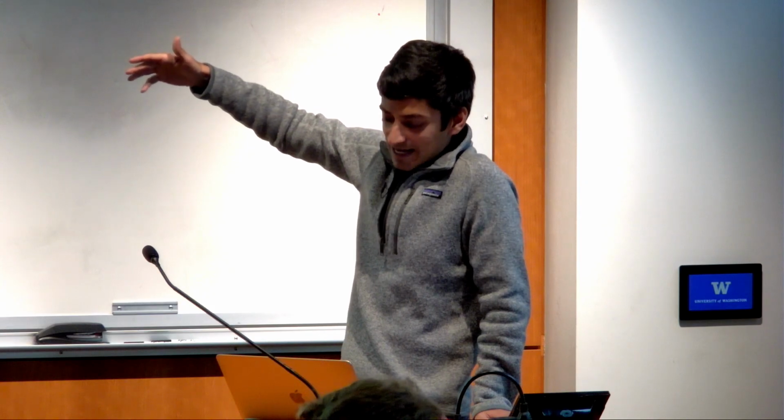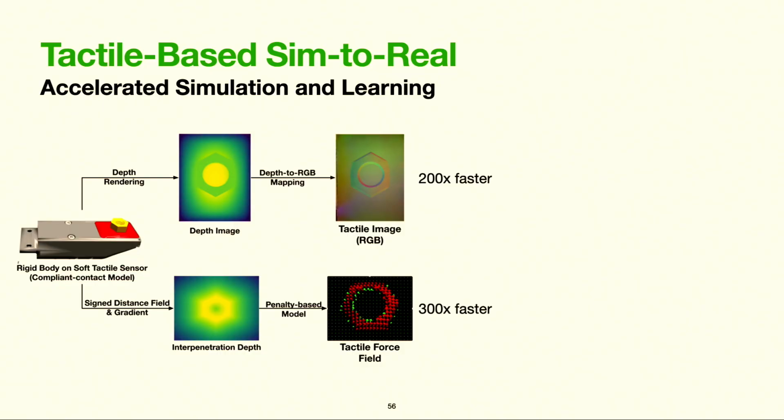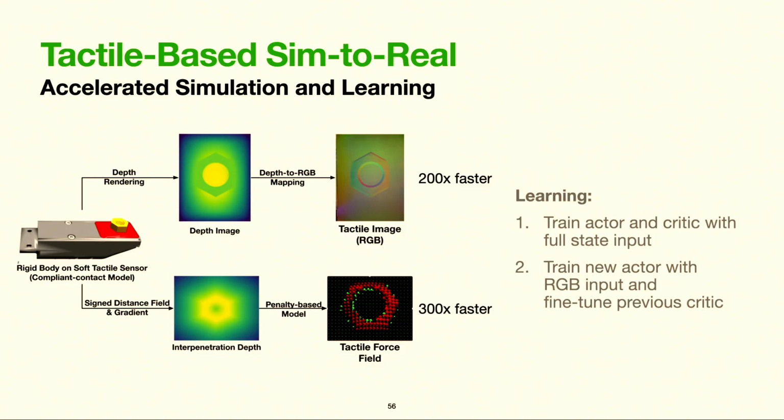In the second path, we generated an SDF of the object. We queried the SDF at a dense set of points on the sensor surface, and then used a stiffness and damping model to generate a tactile force field, which is analogous to the shear deformation field on the GelSight, although not exactly identical. We could perform these simulation and rendering steps 200 to 300 times faster than prior efforts. On the learning side, just a very simple addition. Everybody knows that training RL policies from RGB is a persistent challenge. We developed a simple method where we quickly trained policies with privileged low-dimensional information and then trained a new policy from high-dimensional RGB tactile images while bootstrapping from our previous critic.